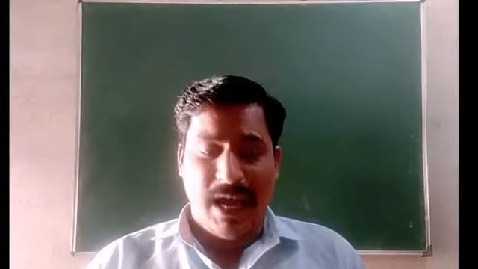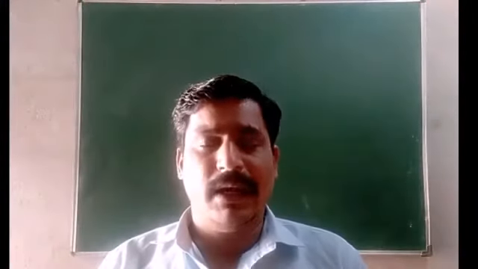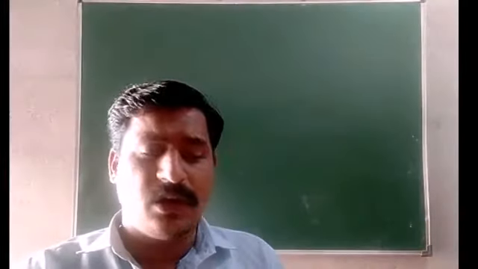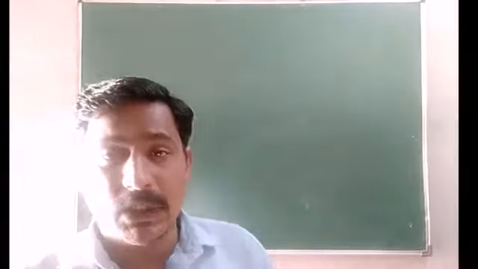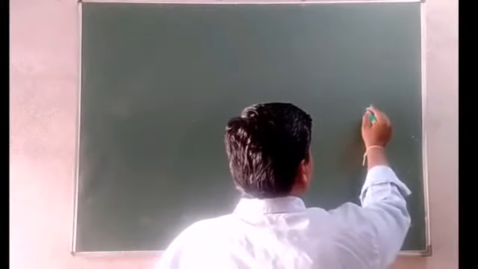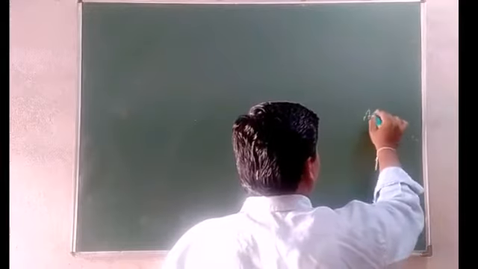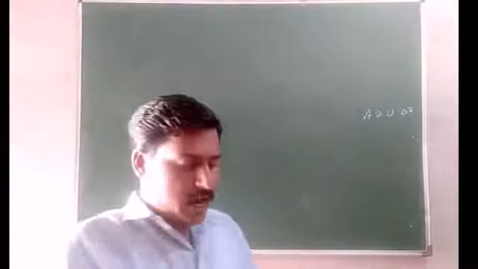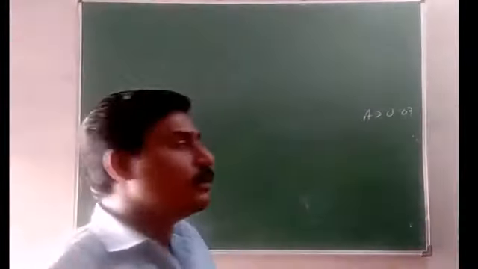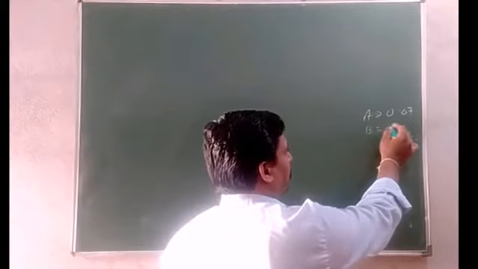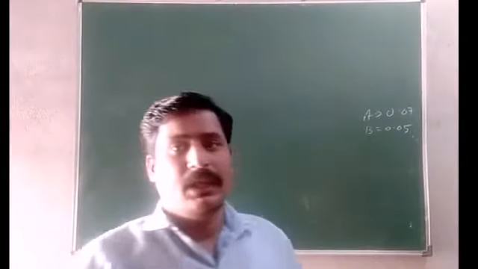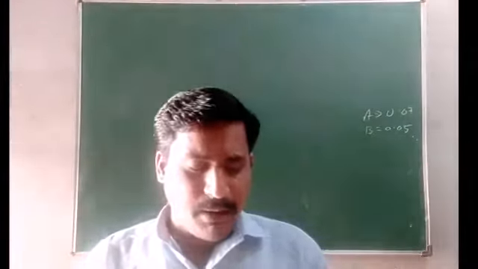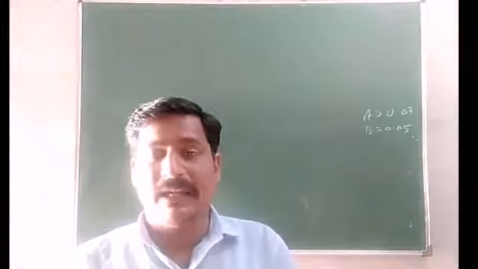A machine has 2 parts, A and B. In a given period, the probability of failure of part A is 0.07 and that of B is 0.05. What is the probability that the machine fails in that period?